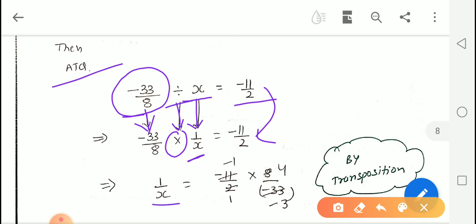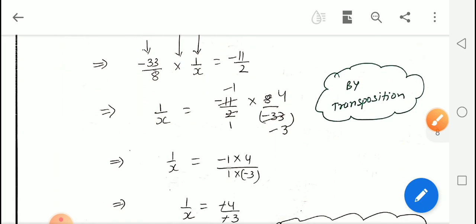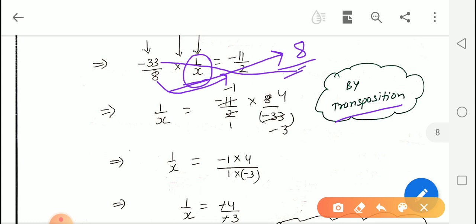Now in the next step we will do the transposition. Here we keep 1 upon x on the left hand side and transfer the rest to the right hand side. By the transposition rule, the 8 will go to the right hand side and become a numerator, and negative 33 will become a denominator with the multiplication sign.